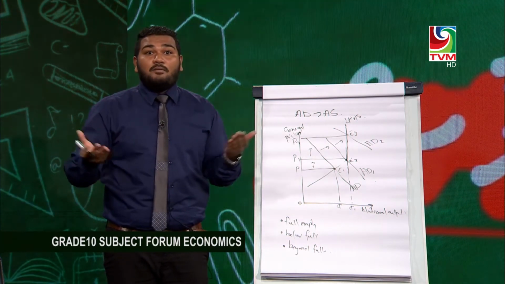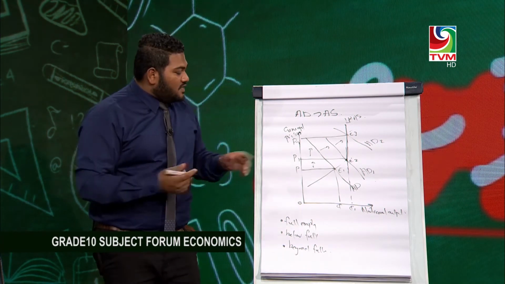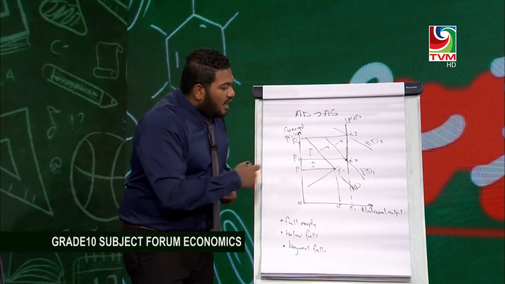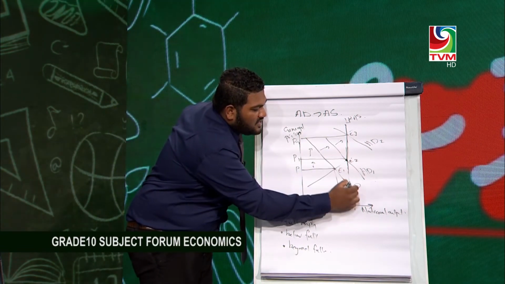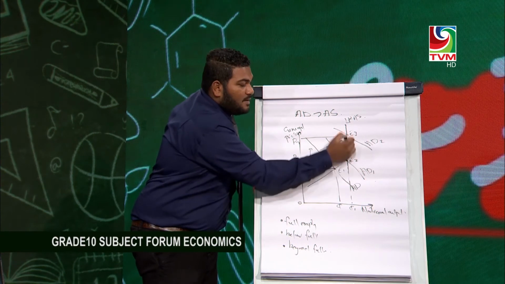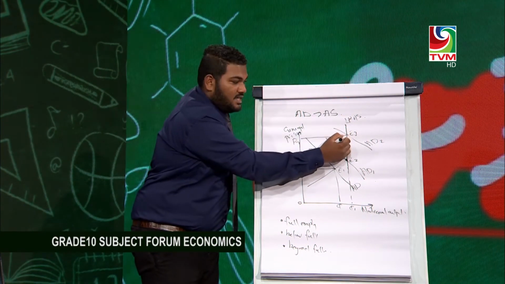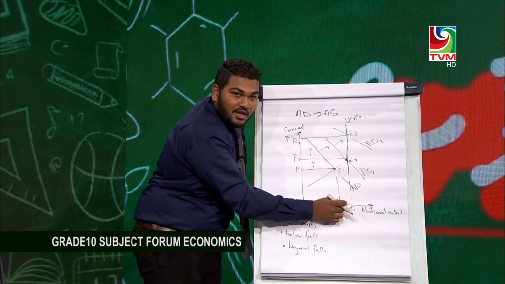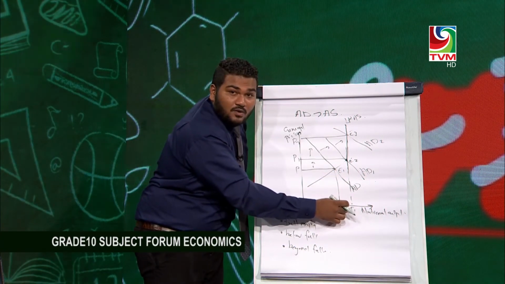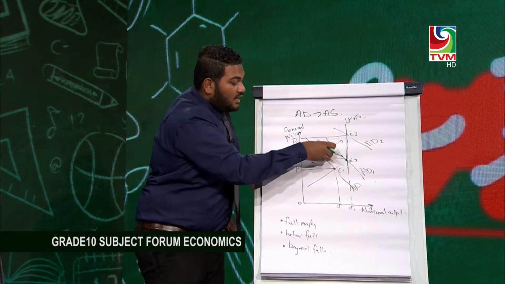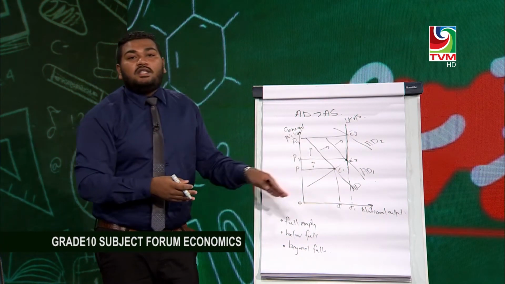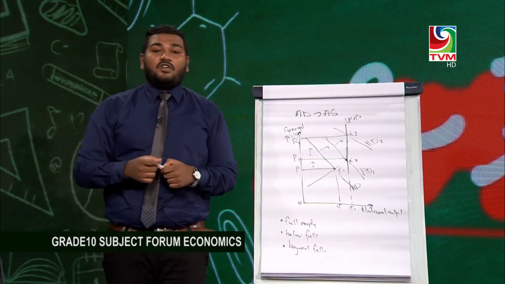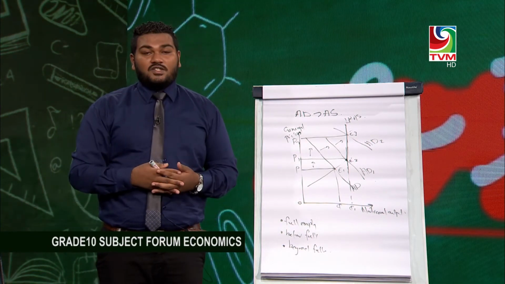We all know the main basic economic problem is scarcity. So if the country keeps increasing their supply to meet the demand, after some point, let's say after reaching the full employment point, when the supply curve becomes perfectly inelastic, no matter how much the price increases, the country can no longer increase their quantity. The quantity remains constant here at Q1, but along with the increase in demand, only the price will be pulled up.